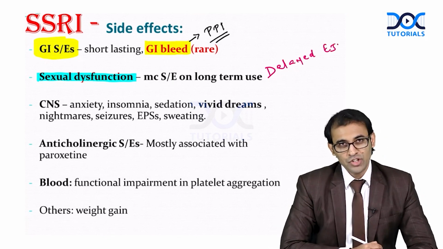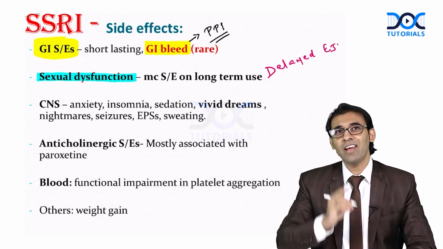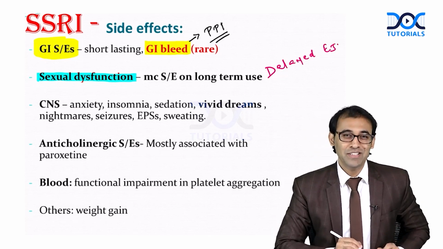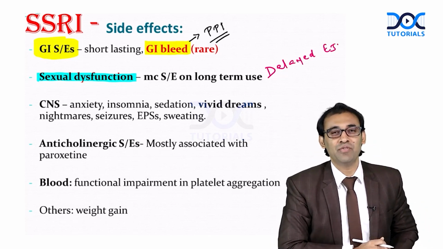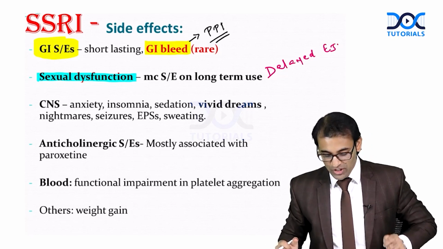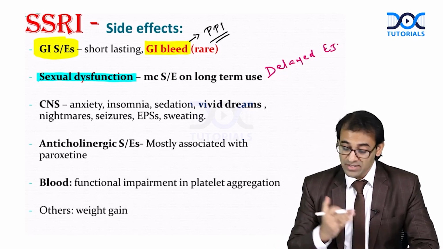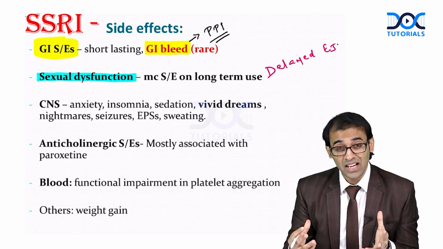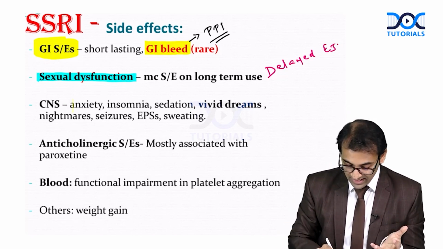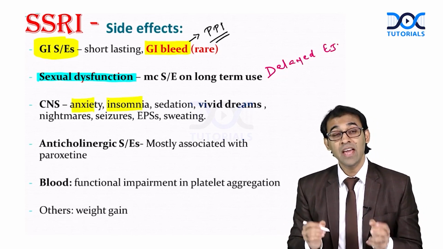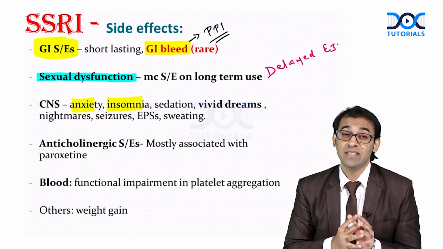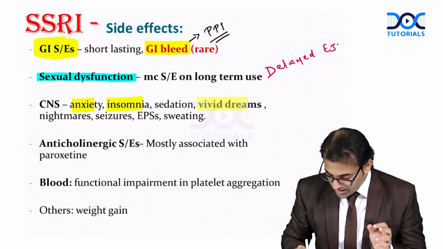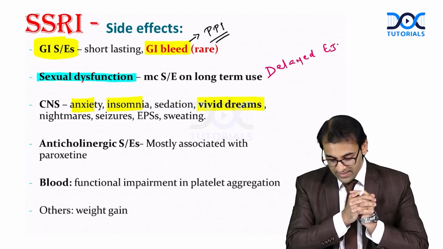Delayed ejaculation. That's why SSRI is used in the treatment of premature ejaculation, because the side effect of SSRI is delayed ejaculation. Sometimes, because of SSRI, there can be some CNS side effects also, like anxiety, insomnia, sweating. And remember, especially related to your exam, because of SSRI there can be vivid dreams, nightmares and all. This is important for your exam.